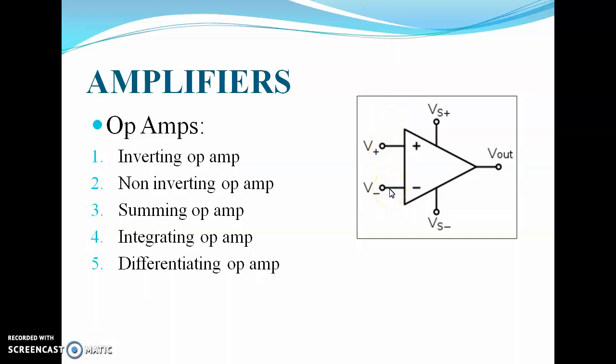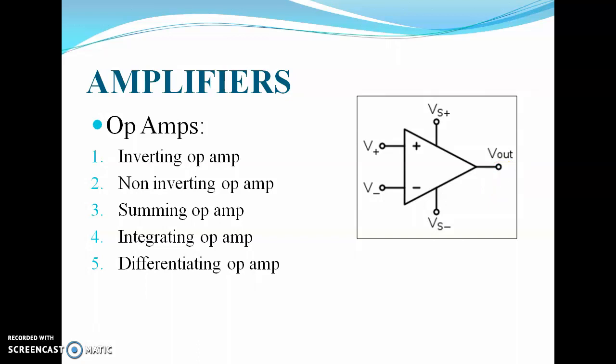So again I repeat, voltage at the output terminal is equal to gain multiplied by (V1 minus V2). That is the formula to calculate the amplified signal at V out.